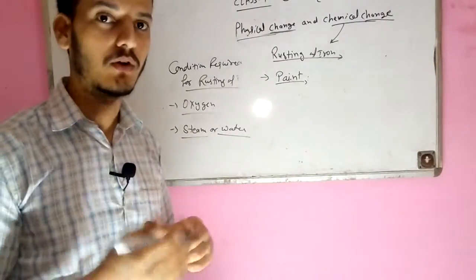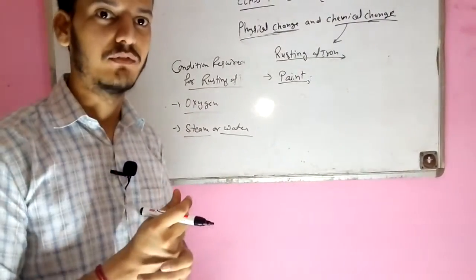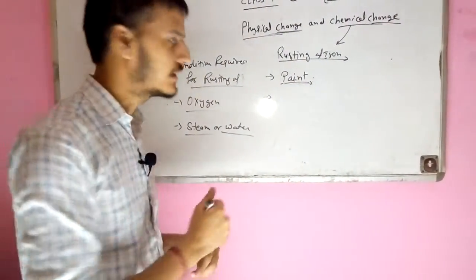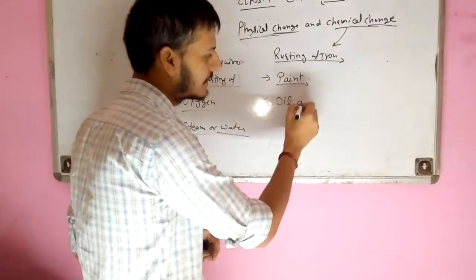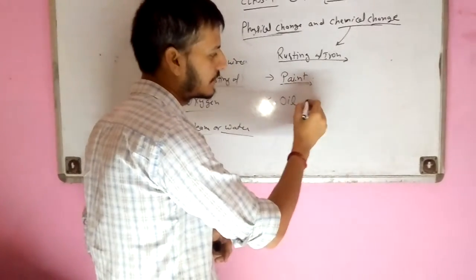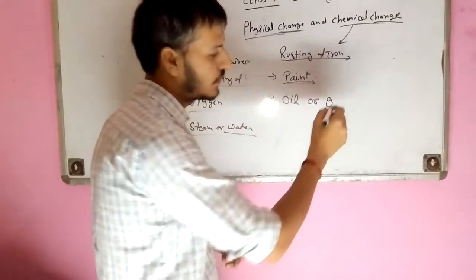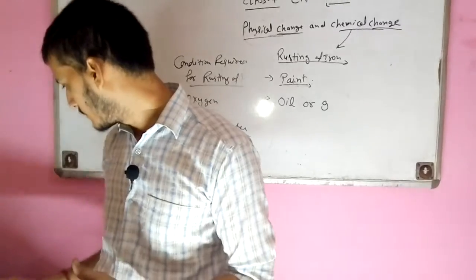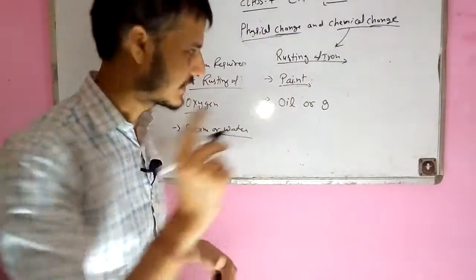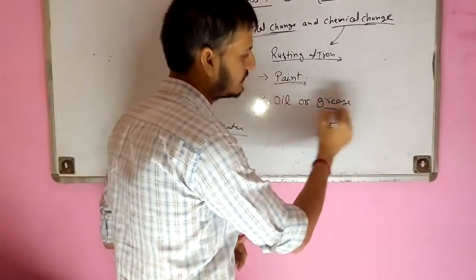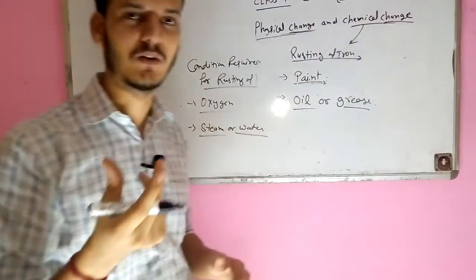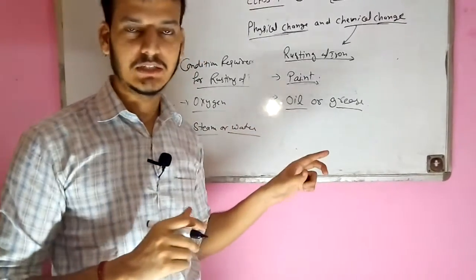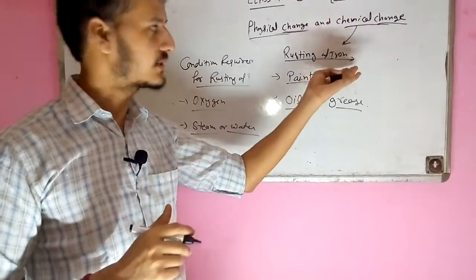So at our homes, we easily protect things by using paint. The second thing we generally use is oil and grease. I think you know the meaning of grease. Grease is also a kind of oily substance, like Vaseline. So we also use oil to protect iron from rusting.